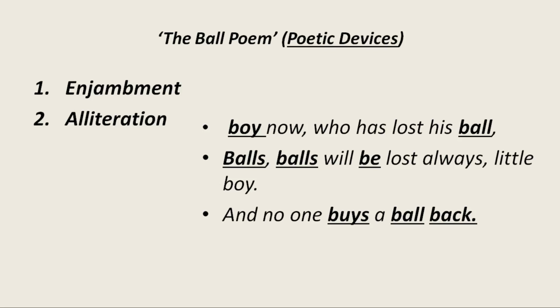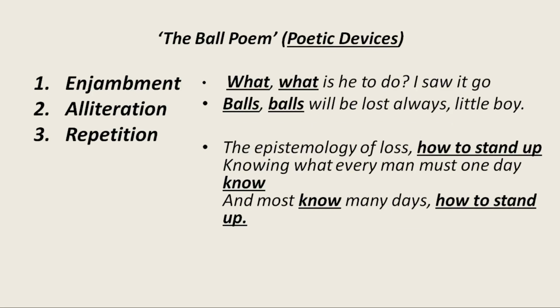It is alliteration. Second example, balls, balls will be lost always, little boy. Balls, balls, B sound is repeated. It is also alliteration. Third example, and no one buys a ball back. Buys, ball, back. B sound is repeated. This is also alliteration.